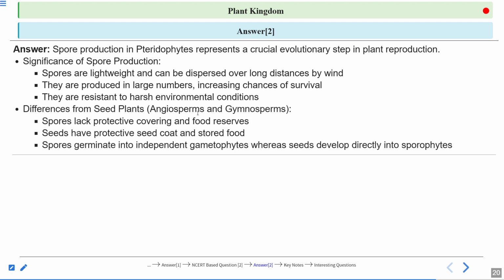Difference from the seed plants, angiosperms and gymnosperms: spores lack a protective covering and food reserve. They do not have any food reserves in them. Seeds have a protective seed coat and they store food material. Spores germinate into an independent gametophyte, whereas the seed develops directly into the sporophyte. So there is a lot of difference if you compare spores and seeds, right?